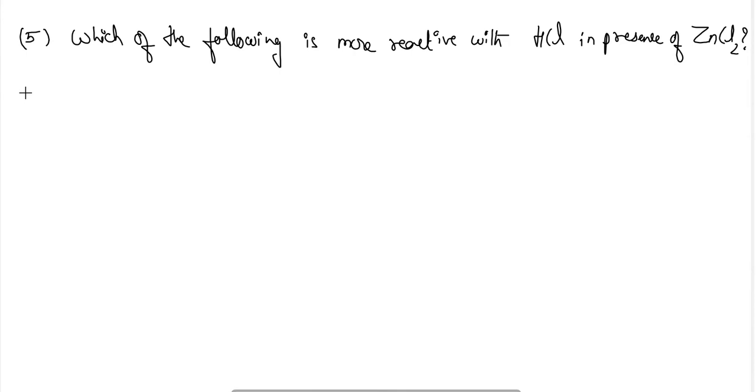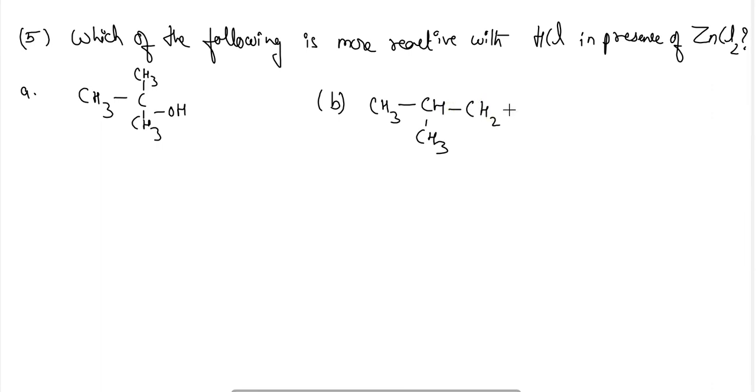Okay, so option A, CH3, C, CH3, CH3, OH, that is a tertiary alcohol. CH3, CH, CH3, CH2OH, a secondary alcohol.